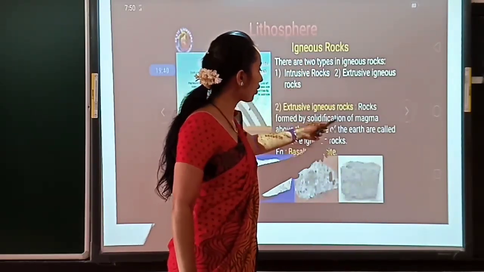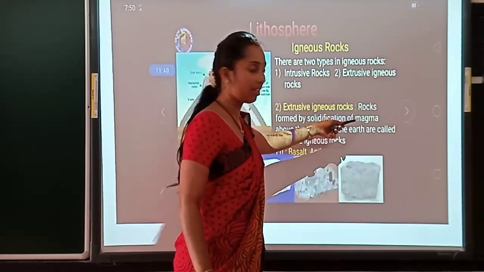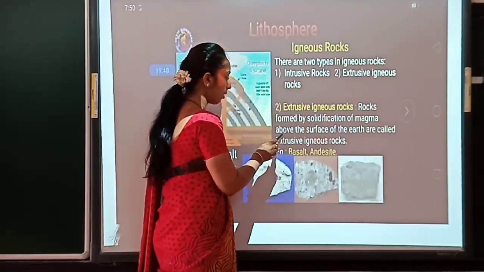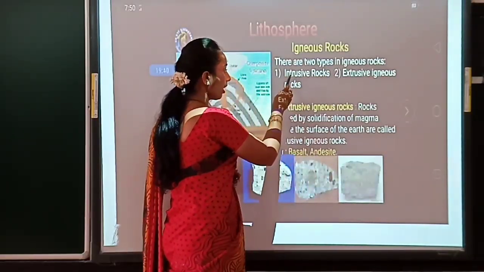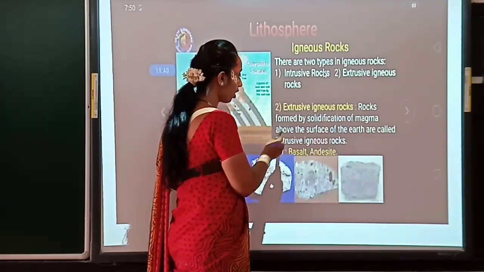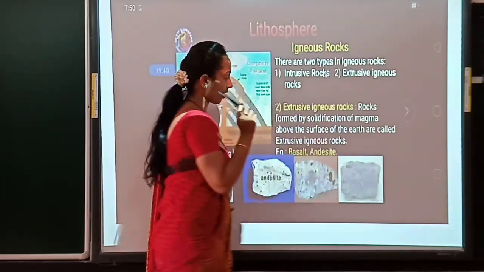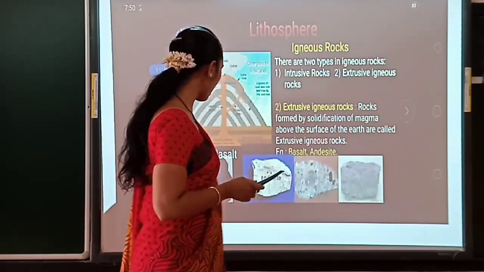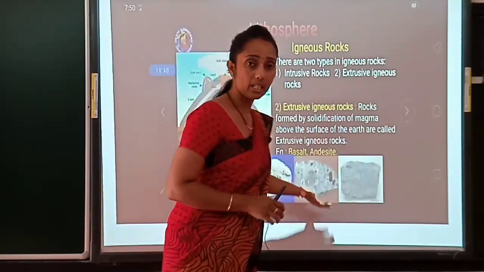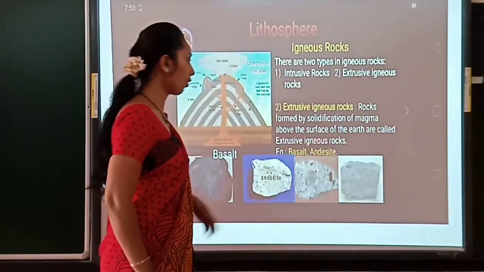The solidification of the magma in semi-liquid form will take place above the surface. This you have to remember, above the surface. Intrusive is the interior of the earth, whereas extrusive is above the surface. And examples for the extrusive rock are basalt and andesite.